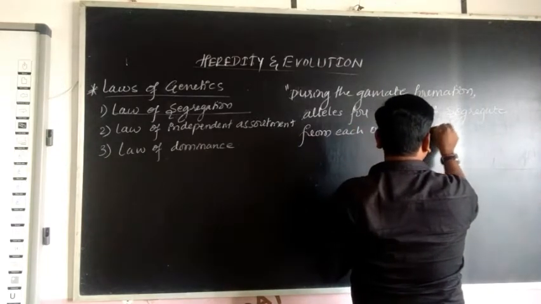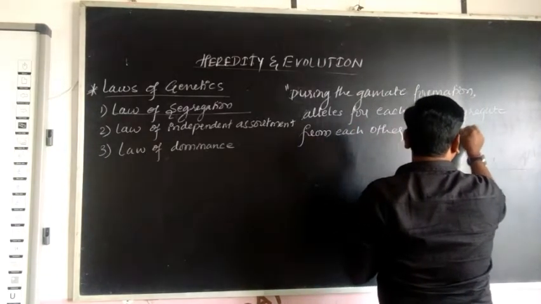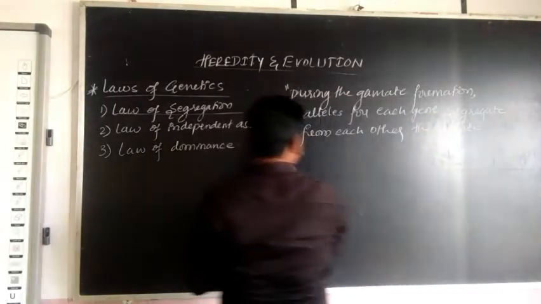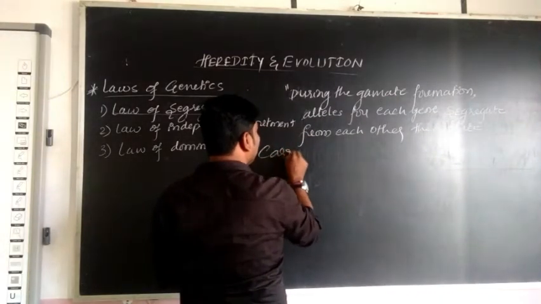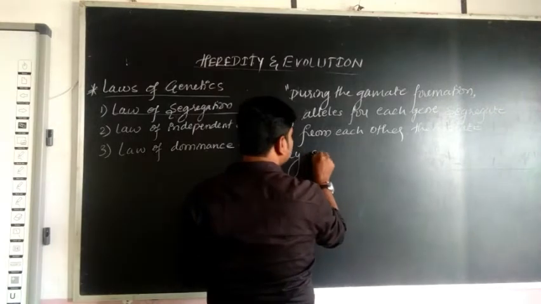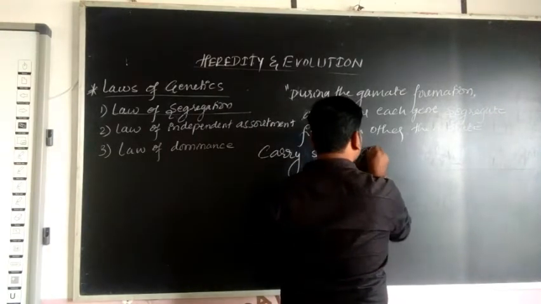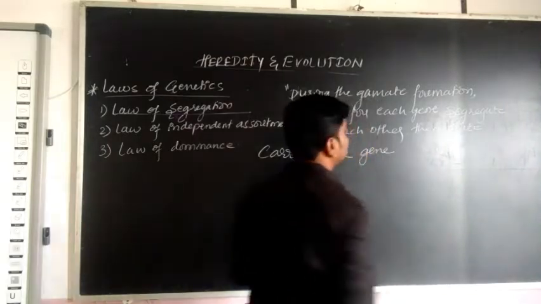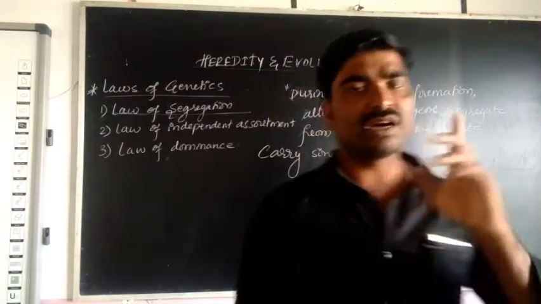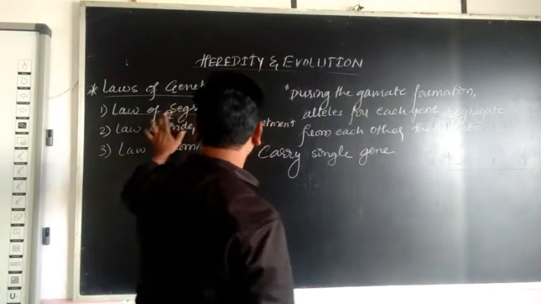The gamete carries a single gene. So this is the first law, the law of segregation.